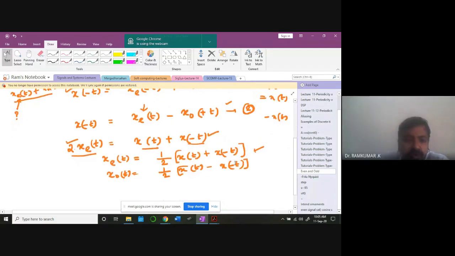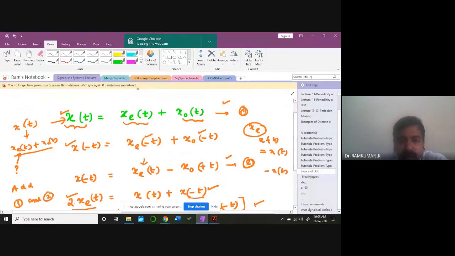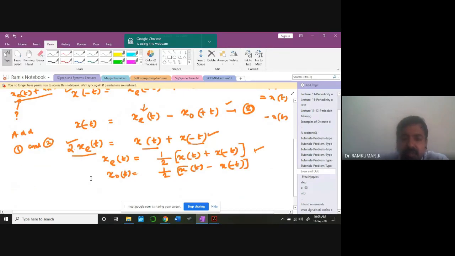Add equation 1 and 2, that's all. If I add that, I'll get 2 times xe of t, xo of t will get knocked out, and x of t plus x of minus t is what I'll be getting. Is it clear? Anybody having difficulty? Please ask. This is important. We'll be working on problems based on this.